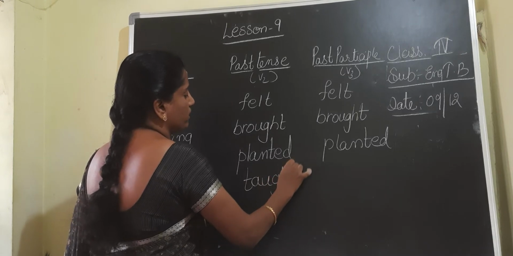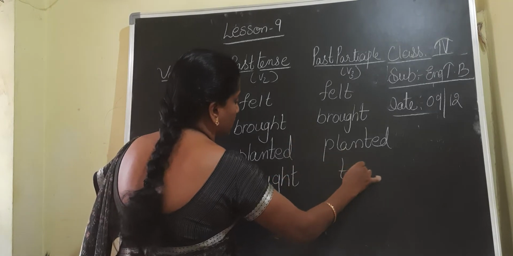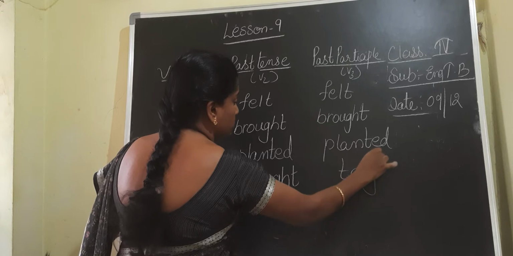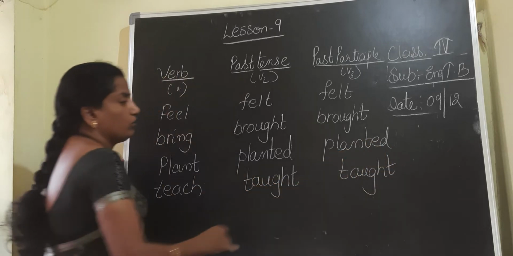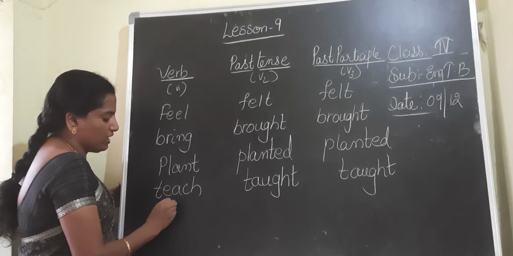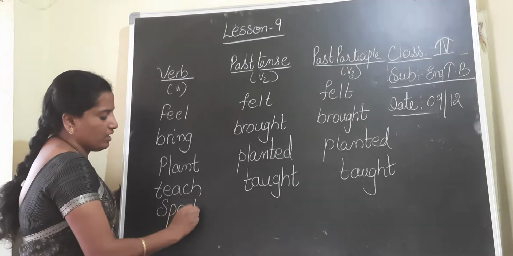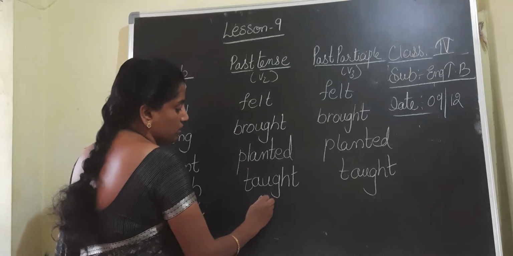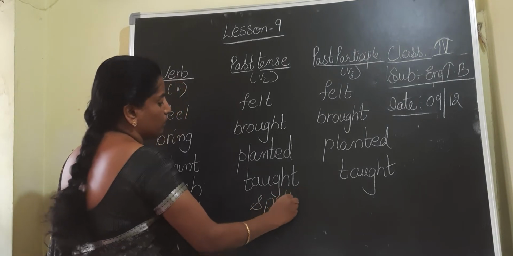Next, children, teach. When I am writing teach, v2 form, v3 form, taught, t-a-u-g-h-t. Teach, taught. Coming to the next, speak. S-P-E-A-K, speak. S-P-O-K-E, spoke.